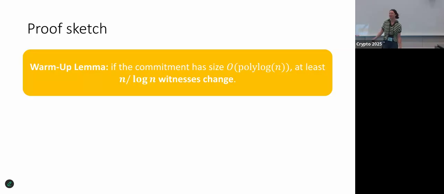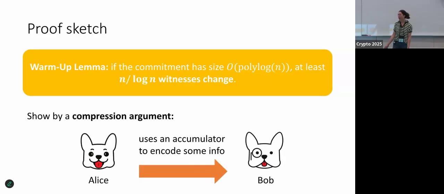Okay, and so for the rest of this talk, I will try to give you just a taste of our proof techniques by giving a proof sketch of a much weaker result than what we show in the paper. So in particular, I will show you that if the commitment is succinct, then at least n over log n witnesses must change at least once. So this is very weak because it doesn't show that any witness must change multiple times. And in the end, we want to show that most witnesses change even log n over log n times. But I just want to show you the kinds of techniques that we use. Okay, and I'll show this by a compression argument.